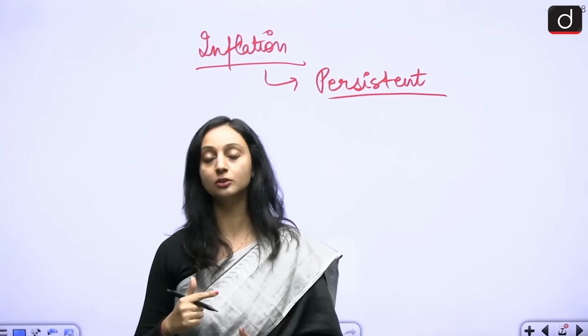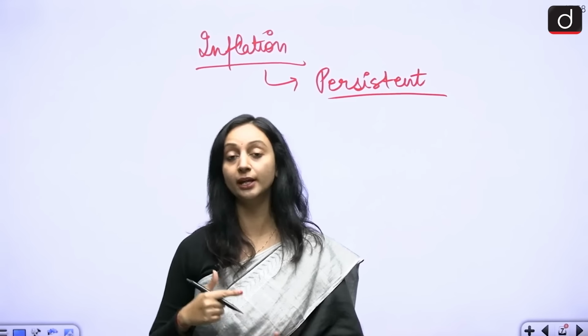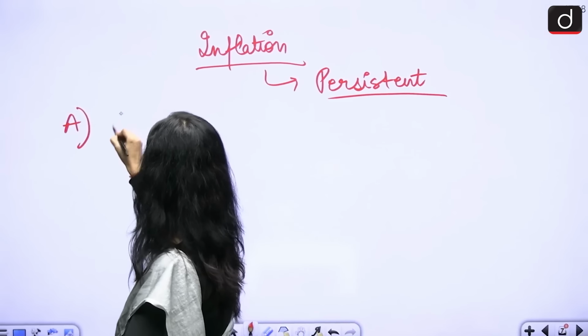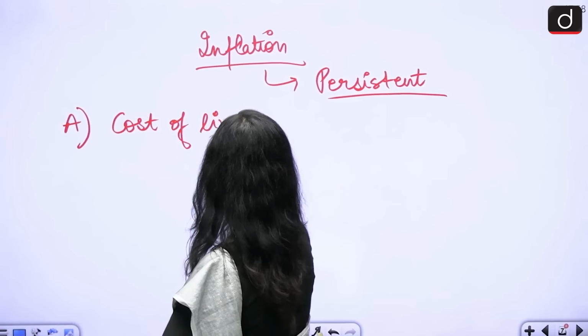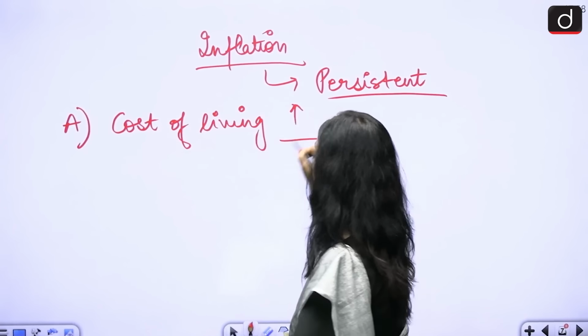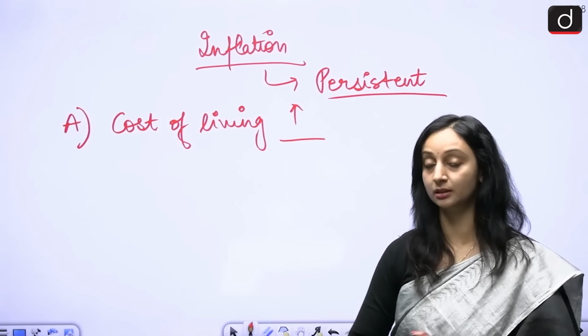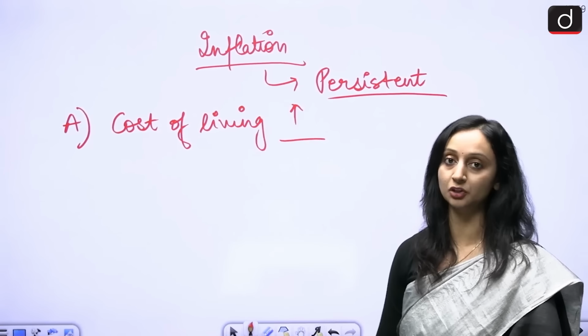And when the prices of things have increased in any country's economy, when the goods have become more expensive in any country, what is going to happen? The cost of living in that country is going to increase, because all these commodities have now become more expensive. Cost of living has increased because there is a persistent inflation.